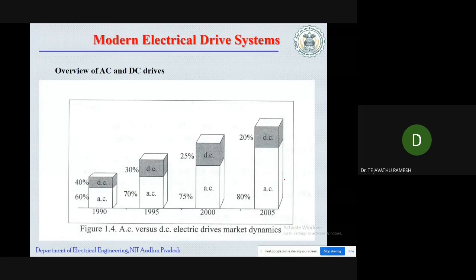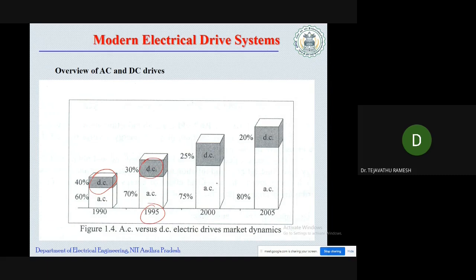Now the motor and electric drive system: how DC motors have been replaced with AC motors over the years. Before the 1980s, 40% of the industries were using DC motors. Before 1990, more than 40% were using DC motors in industrial applications. In 1995, around 30% of the industries were using DC motors, but 70% were using AC motors.